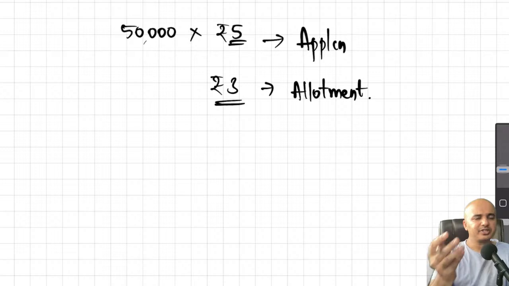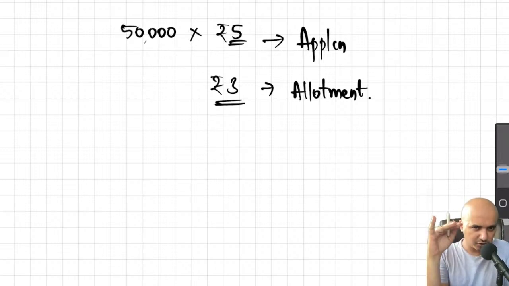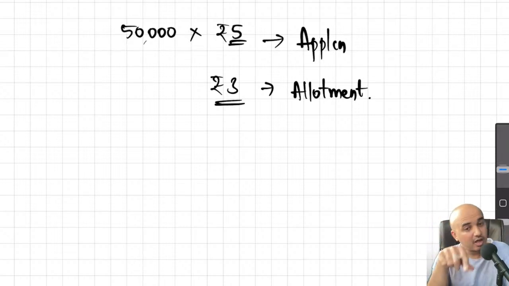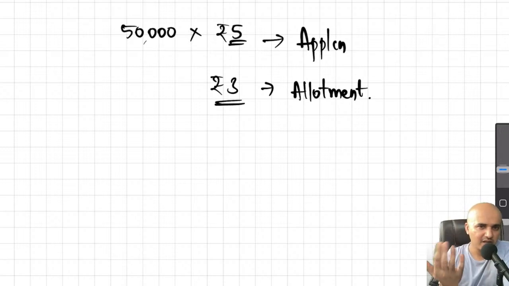Now, maybe after 2 months you realized that now that we have exhausted that initial 5 rupees per share, let us ask the shareholders to pay the remaining amounts, or rather at least the second installment. Now, in this case, you will first ask them, maybe by email or whatnot. You will first notify the shareholders saying, now we need the second installment money. We have exhausted whatever you have paid during the application stage. Now you please pay us 3 rupees more. So now the moment you ask them to make the payment, you will have to record the entry. You wouldn't have received the money yet, no? As soon as you ask, you will not receive it, obviously. You will give them some window, like say 7 days.